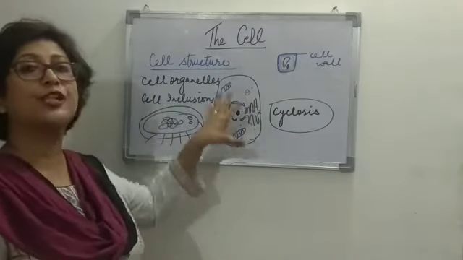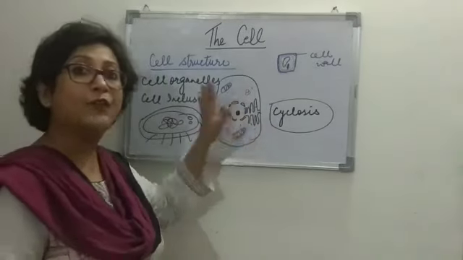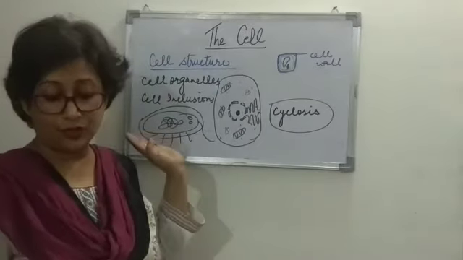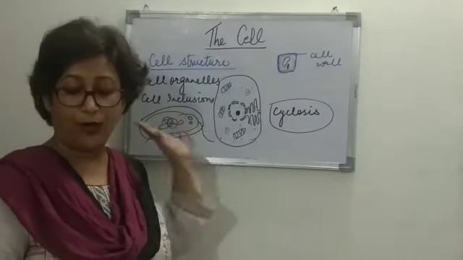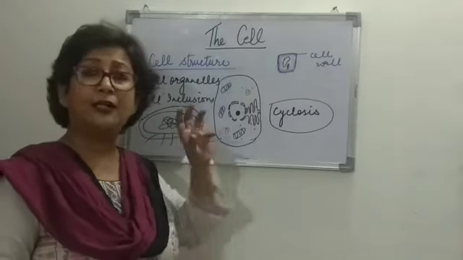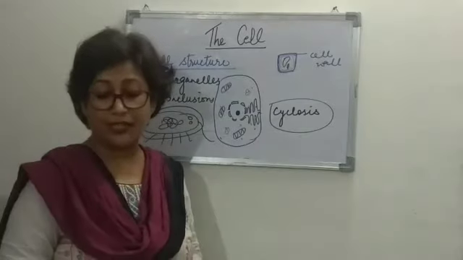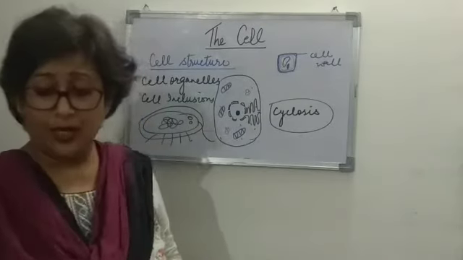The DNA in eukaryotes is associated with histone proteins, which are absent in prokaryotic DNA. So a typical nucleus is not found in a prokaryotic cell.